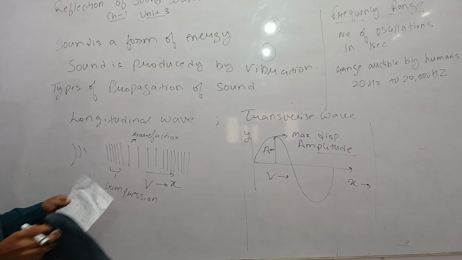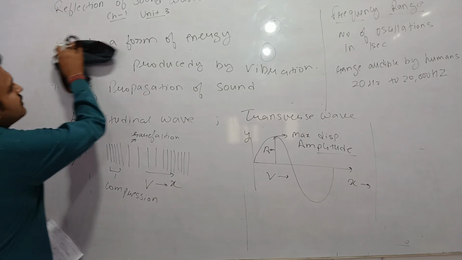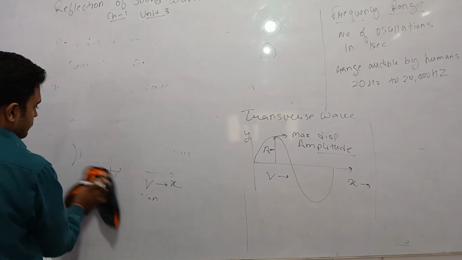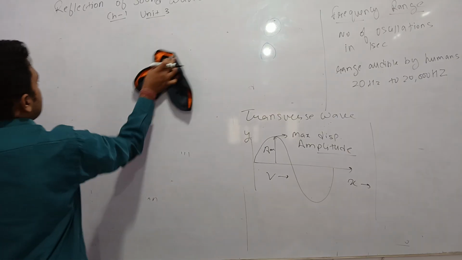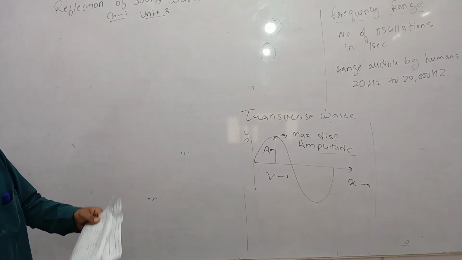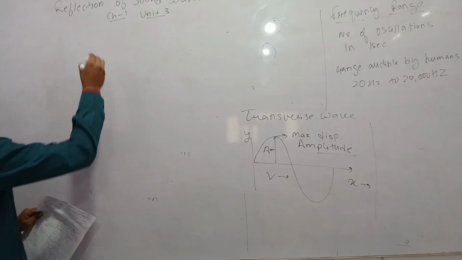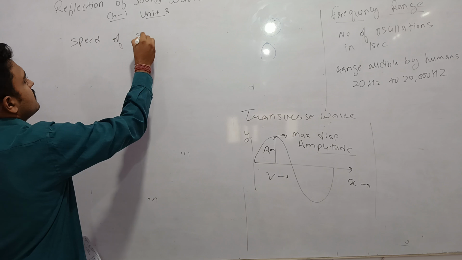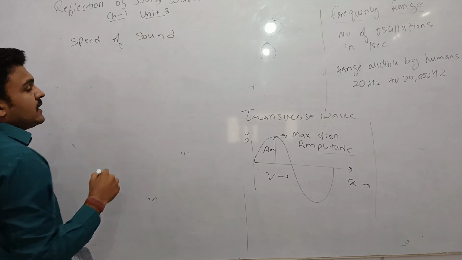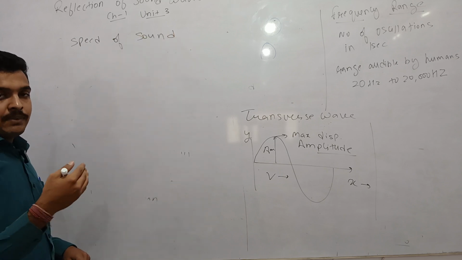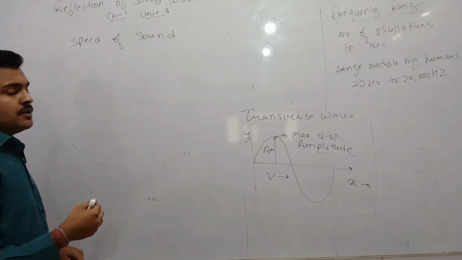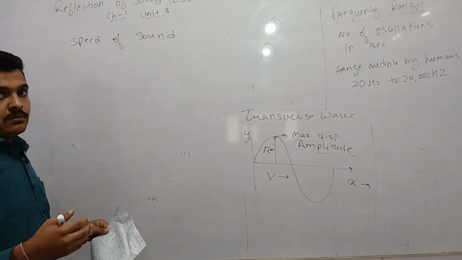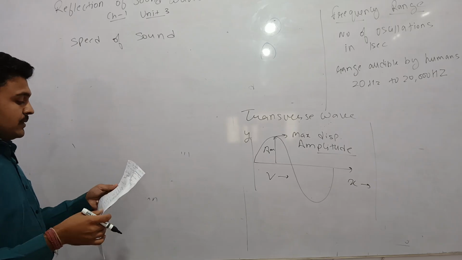Now next is our speed of sound. Students may note down. What is the speed of sound? The speed of sound depends upon the temperature of the medium and also on the density of the medium. The more the density of the medium, the more the speed of sound.